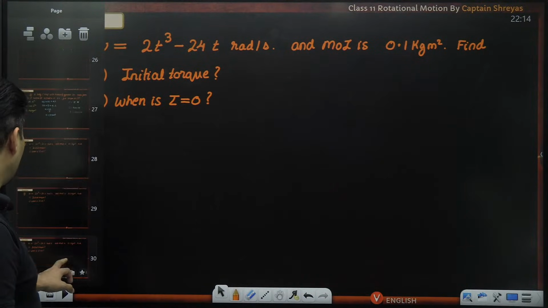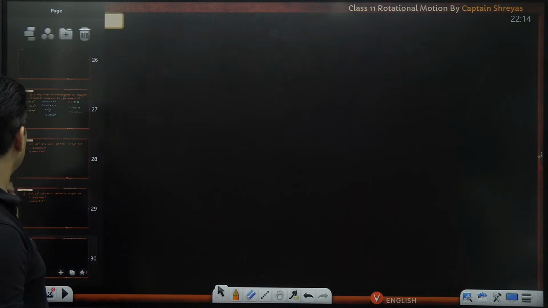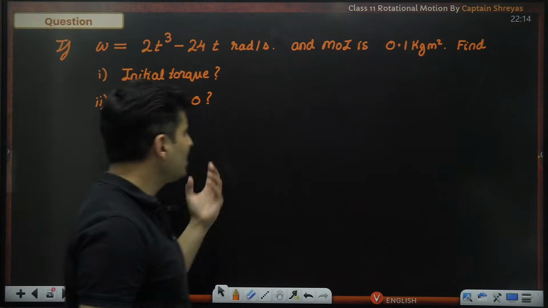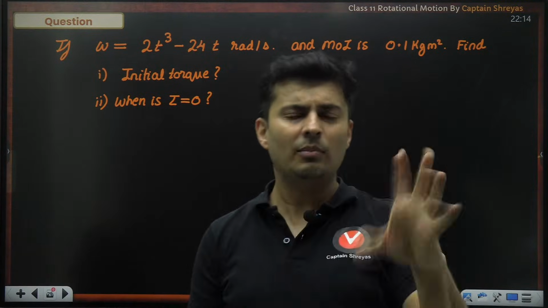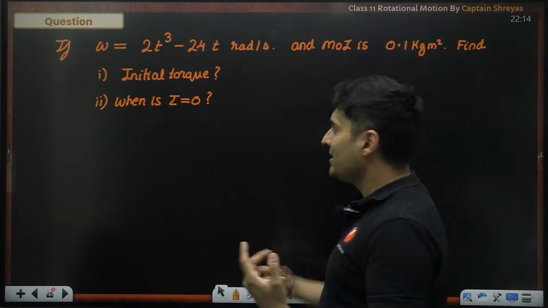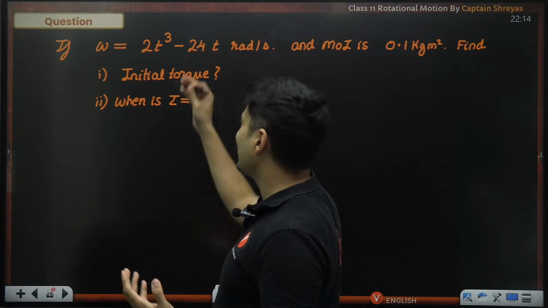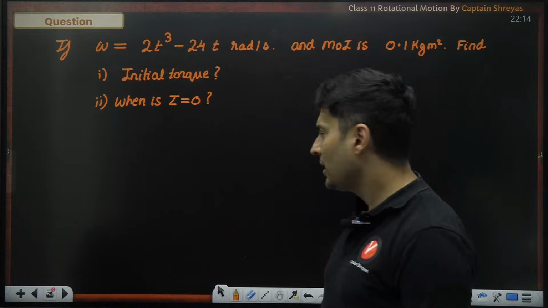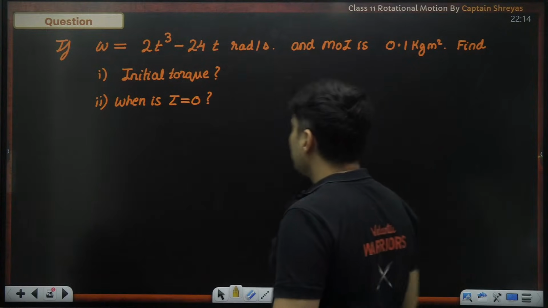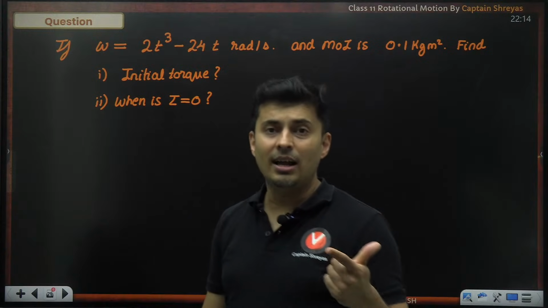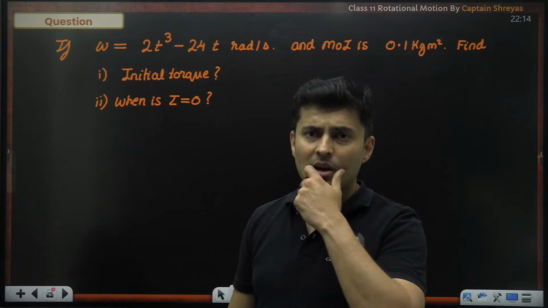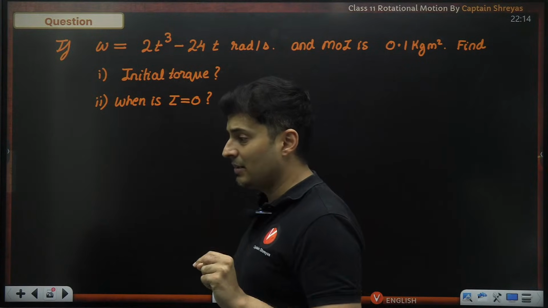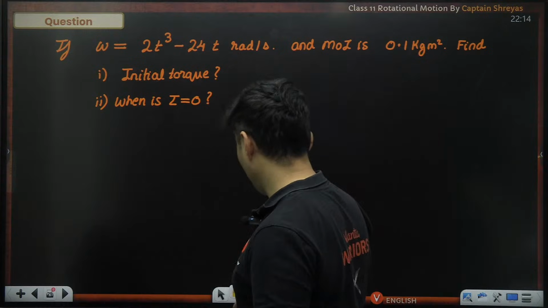Let's take it one by one. Initial torque, and when is the torque zero? That means somehow we need to figure out torque, and it is a variable question because I can see t cube is there, so derivatives will be involved. To find torque, we need alpha. To find alpha from omega, I can use kinematic equations, but be careful.